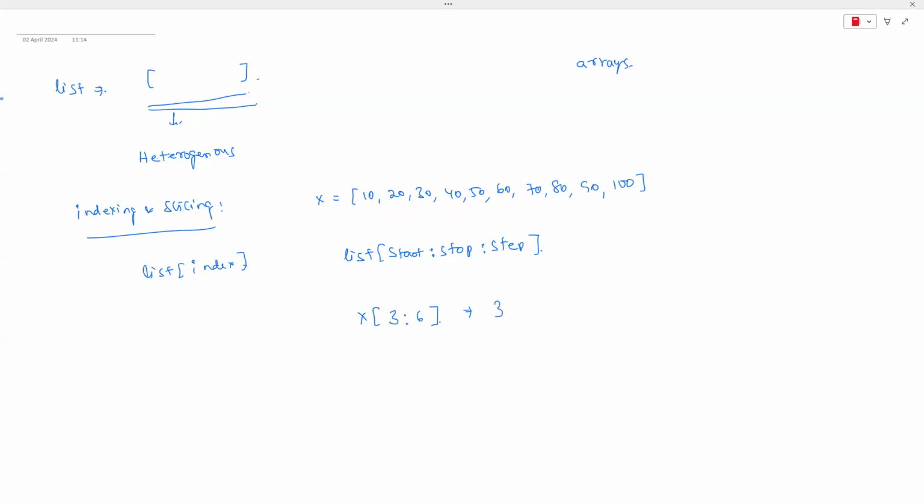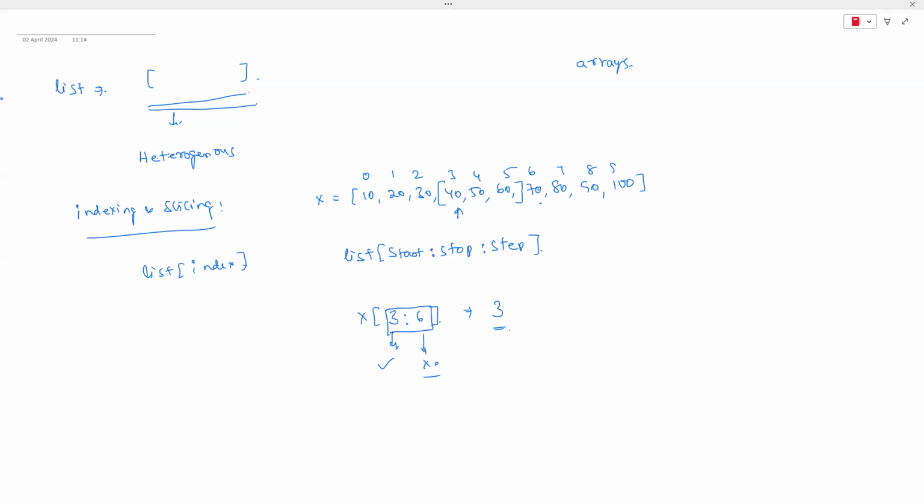6 minus 3, it is going to be totally 3 elements, guys, starting from the third index. 0 1 2 3 4 5 6 7 8 and 9. So do you know the meaning of the third index, guys? Third means it starts from here and goes up to 5, guys. 6 is not included, because 3 is included and 6 is not. That's why they have given it like that.